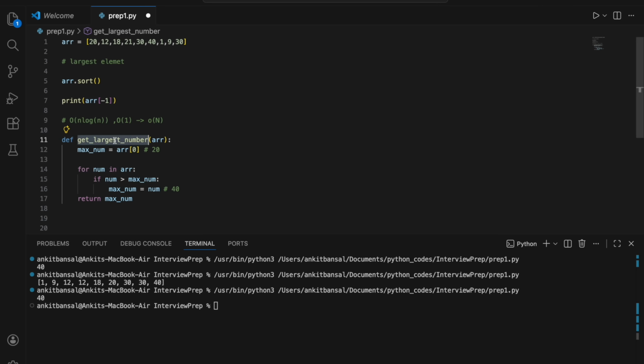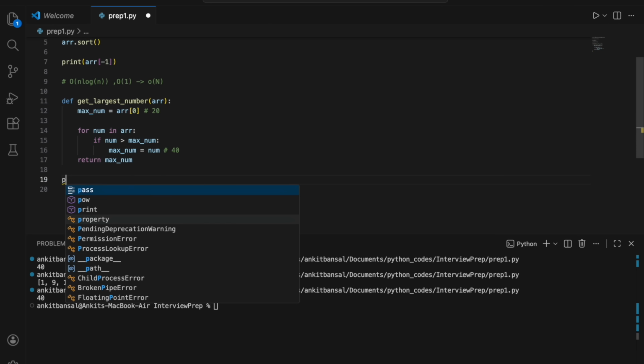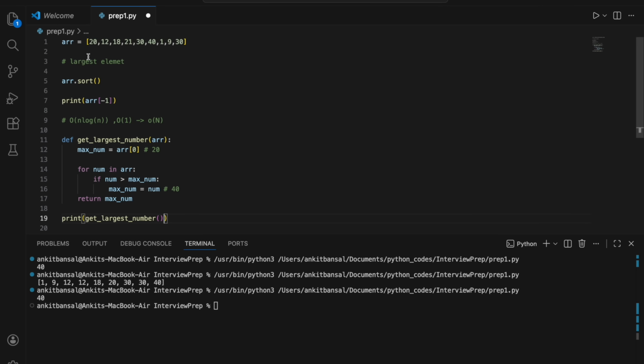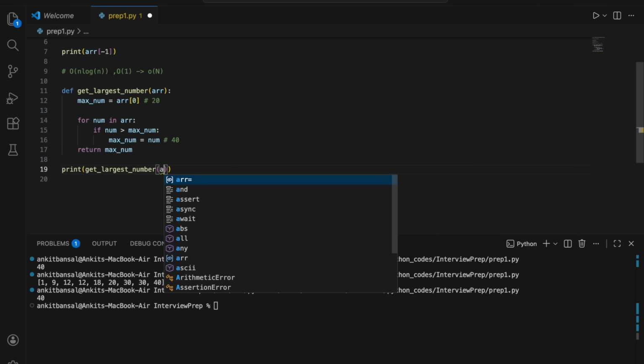Let me call this function and show you. So I'll just say print, and I'm passing this array. Let me pass the array.